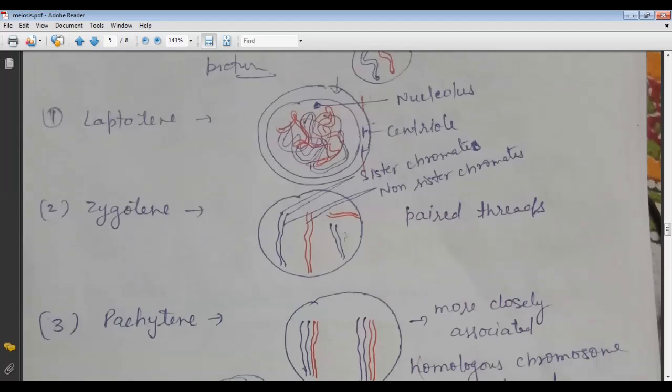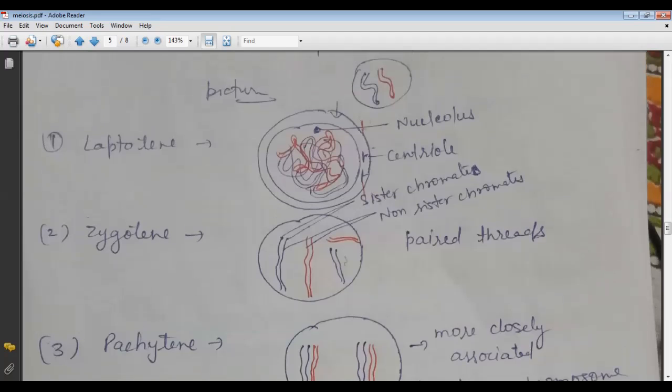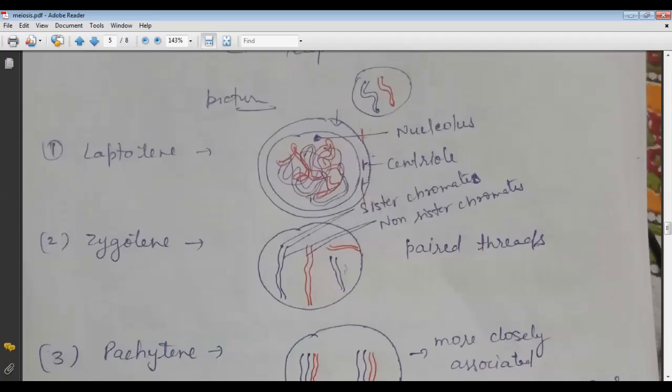The first stage of prophase 1 is called leptotene. Before leptotene, in the interphase stage, the genetic material is present randomly.